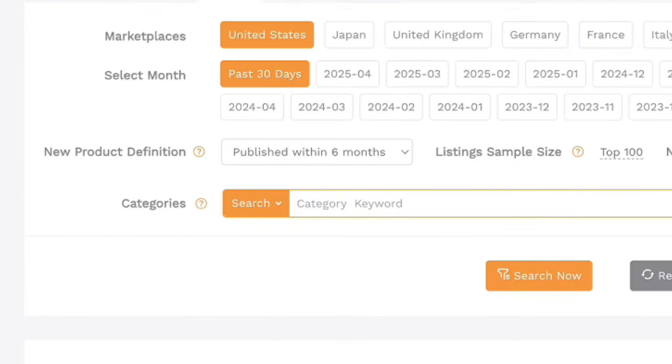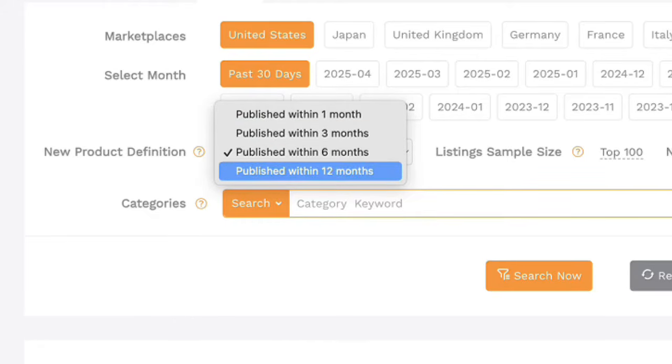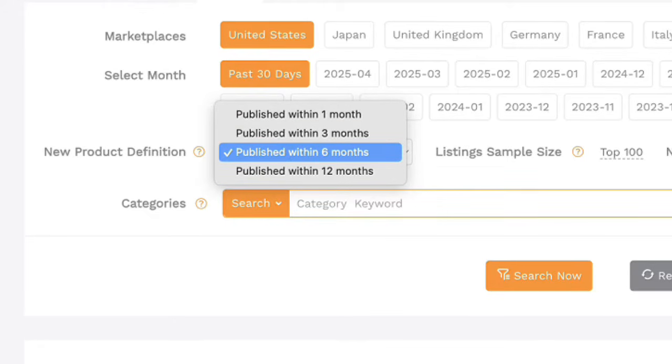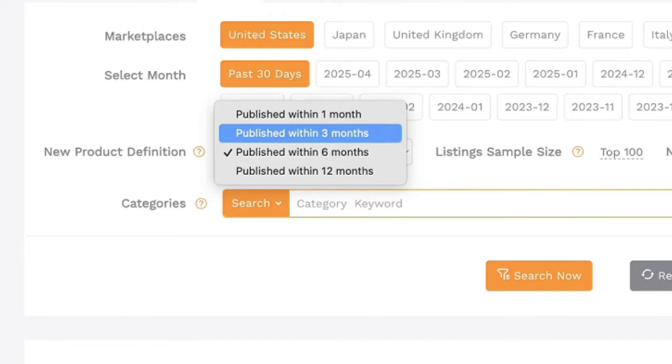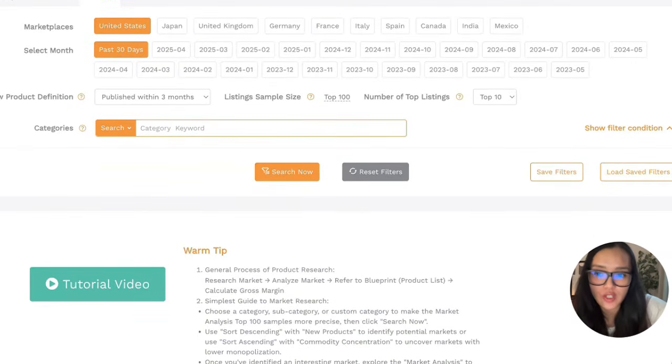So with that said, you can actually select the new product definition. So this is something that was published within the last 6 months, 3 months, 1 month, 12 months, and so on and so forth. The default is going to be 6 months, but I actually want to try 3 months right here. So we're really going for those super duper new products. And then the next part is actually going to be really cool.